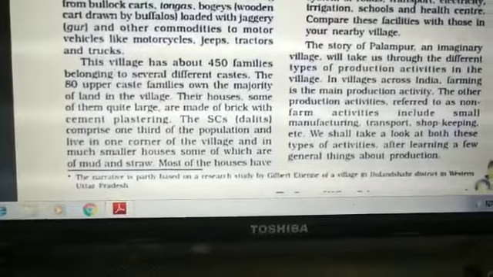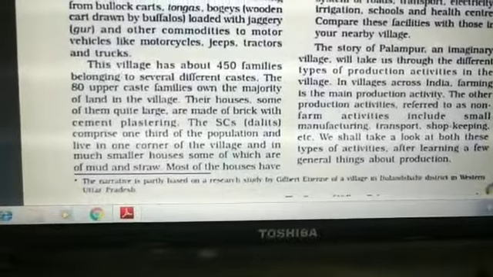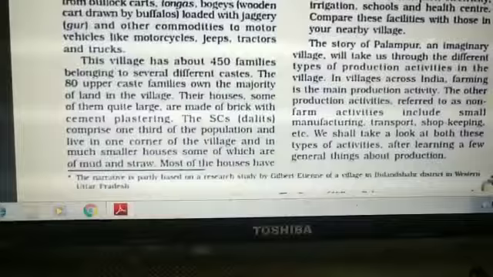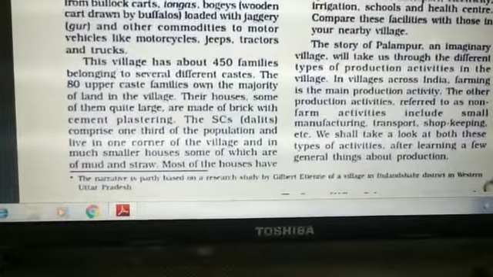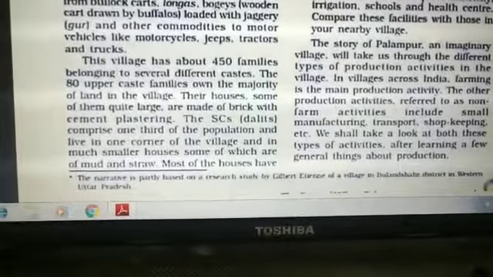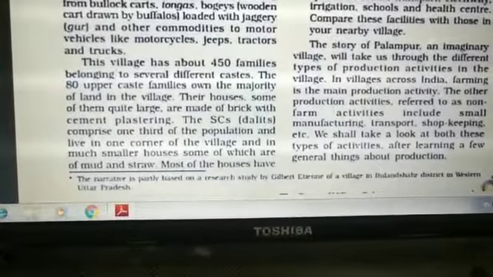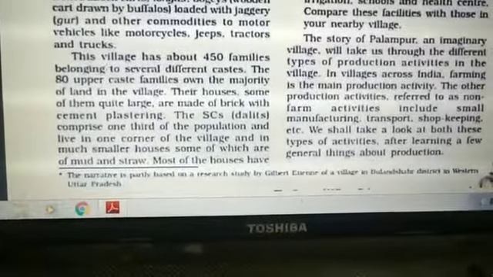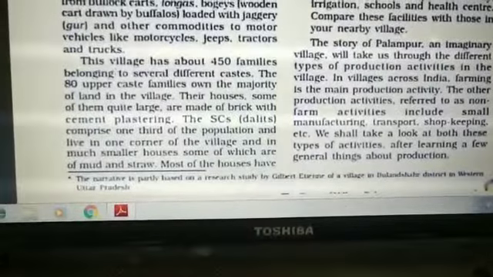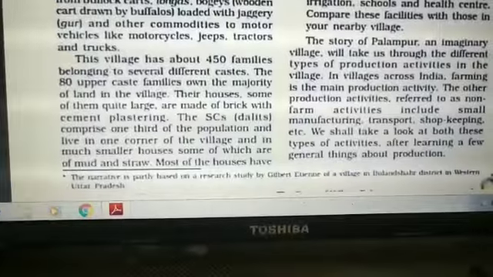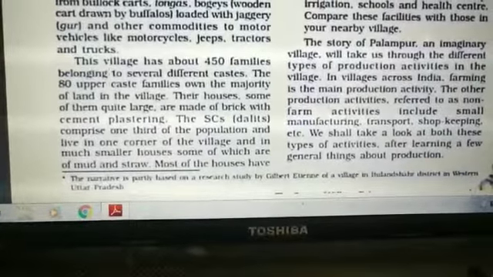It means the 80 upper caste families had big, large, modern houses made of bricks, but the scheduled caste families, who were living at the corner of the village, had very small houses which, as we have seen in villages, were made of mud and straw.